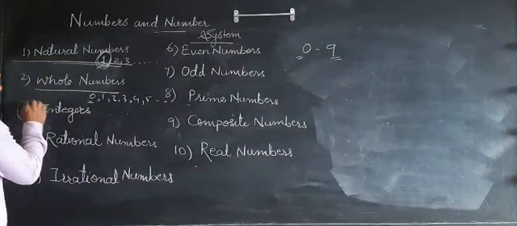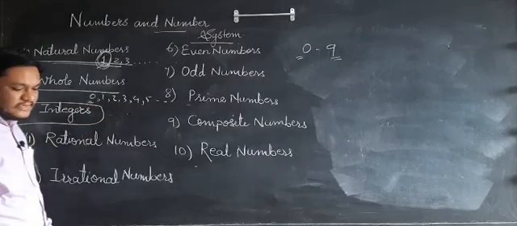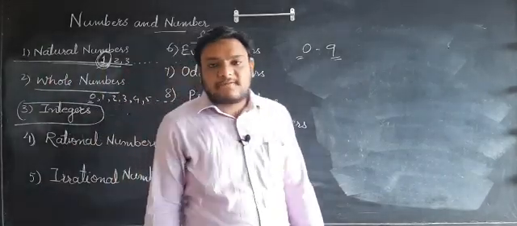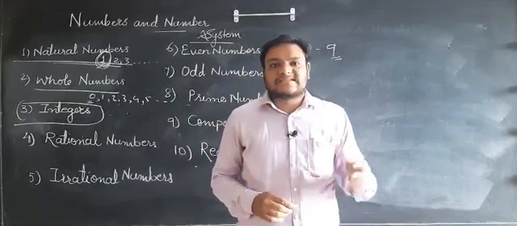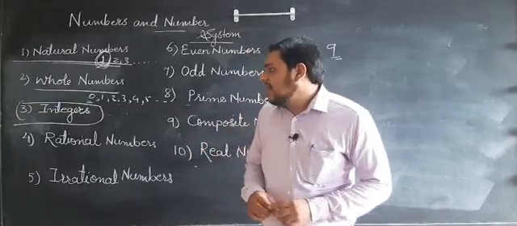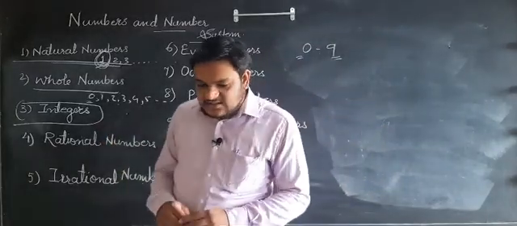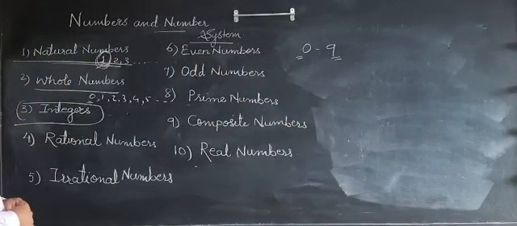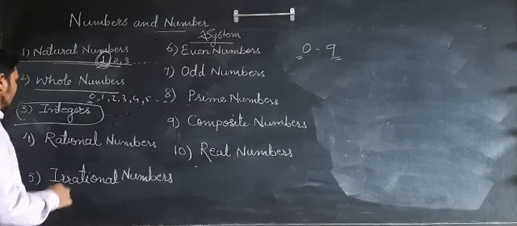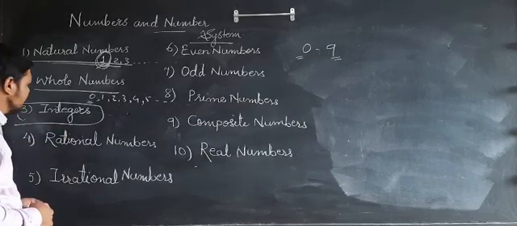Now the next number system is integers. Students, integers are one of the most important types of number system, because we have to study maths 1, which is algebra. And in algebra, integers are the most important type of numbers used in those chapters. So what are integers?